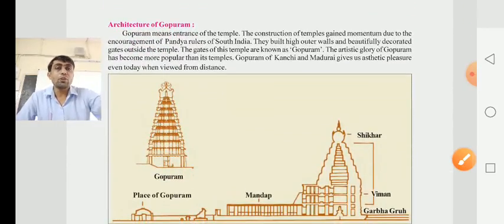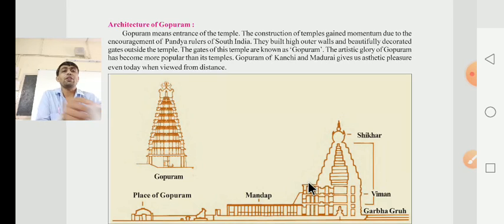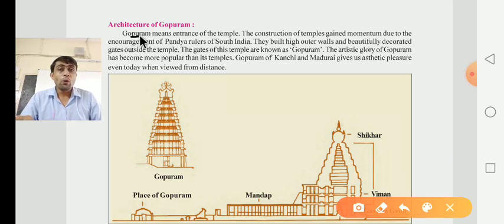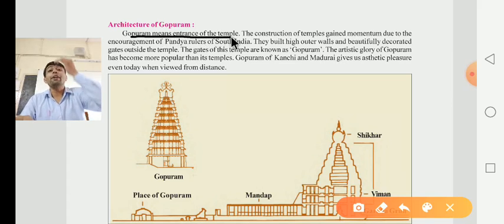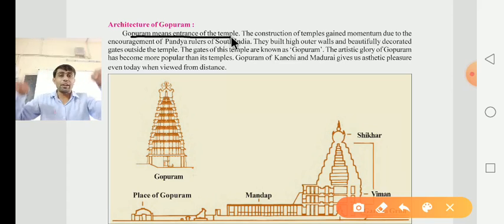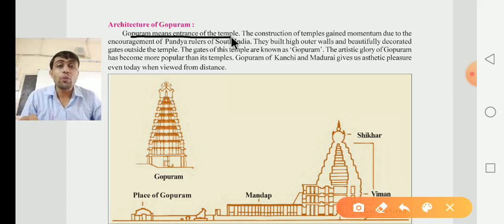After that, dear children, they have given information about the architecture of the Gopuram. Here, in Gopuram architecture, you know very well, Sthapatya. Gopuram means the entrance of the temple. What was the meaning of the Gopuram? First of all, dear children, Gopuram means the entrance of the temple. When you are entering into the temple, whatever the entrance gate is there, that is known as a Gopuram.